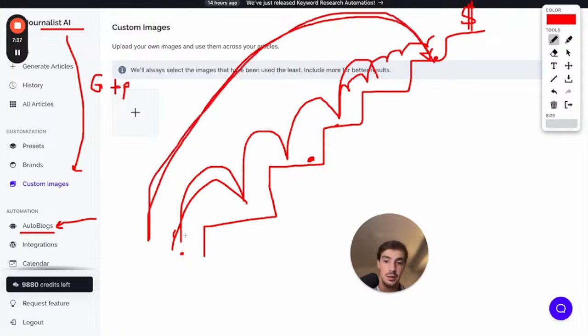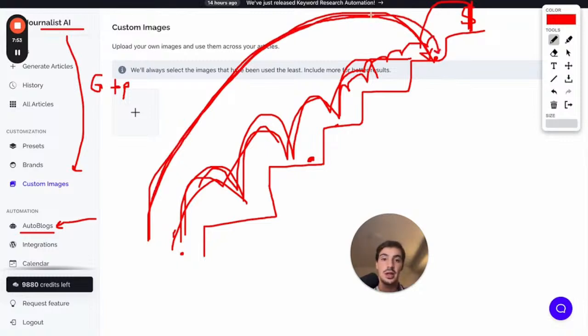Because up here, even if you were to do all these steps, figuring out what to write the content about, writing the content, getting the image, getting the videos, doing all the links, you still have to go to the back end of your CMS and publish the content, right? It takes so much time. What Journalist does is essentially cut all the time and effort, because you skip the line. You start from up here. Of course, you need to do some final touches and change some things up, because that's always going to be the case. But you get to skip all of these steps, just by using a tool like Journalist AI.